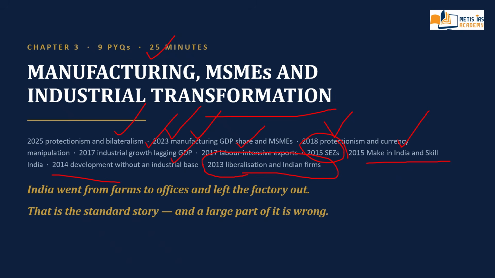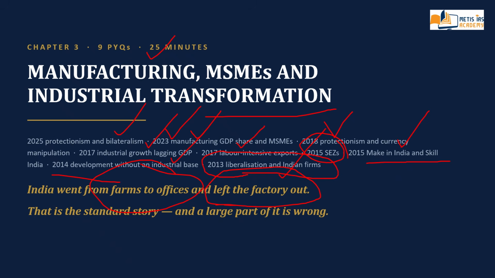What is the paradox? Every developing economy is supposed to move workers from farms to factories to offices, from primary to secondary to tertiary sector. But India went from farms to offices, primary to tertiary, leaving the factory output, that is secondary. That is the standard story, and a large part of it is wrong. This chapter shows you which part that is.